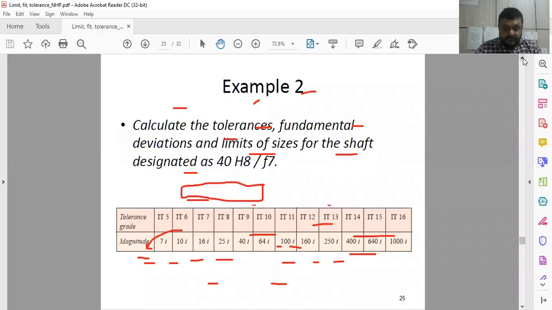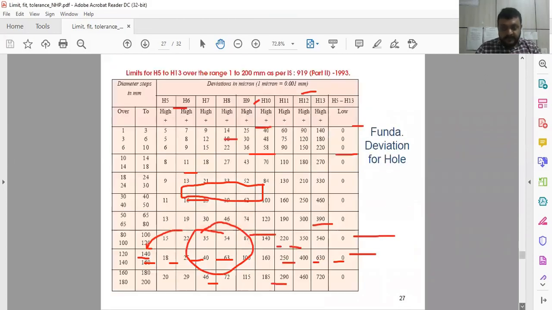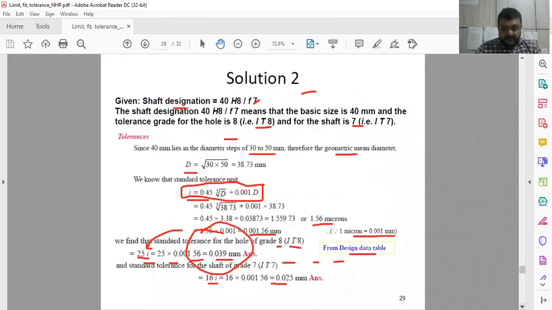That I will show you this table. IT7 and IT8. IT8 for the hole system and IT7 for the shaft system. Keep in mind these two things together. And we have used this 25 and 16 from this table to calculate the standard tolerance for the hole and standard tolerance for the shaft. So I think it is very easy to understand now for you.